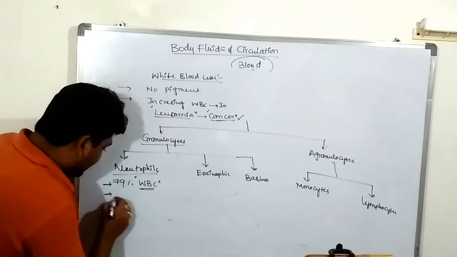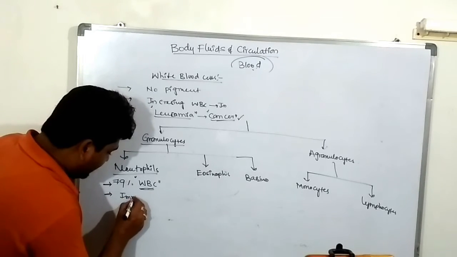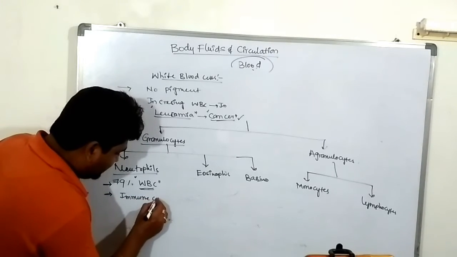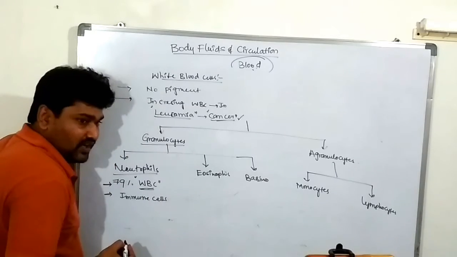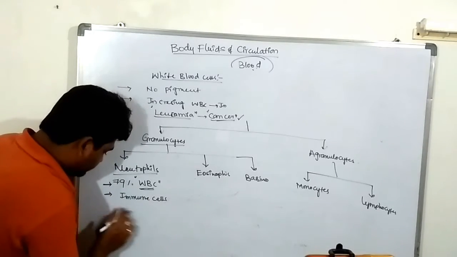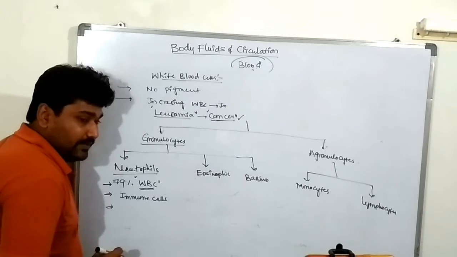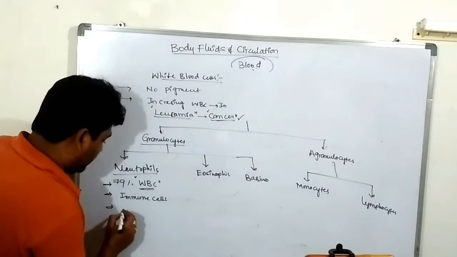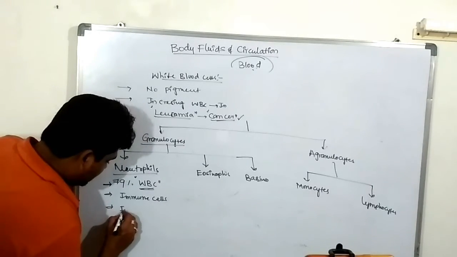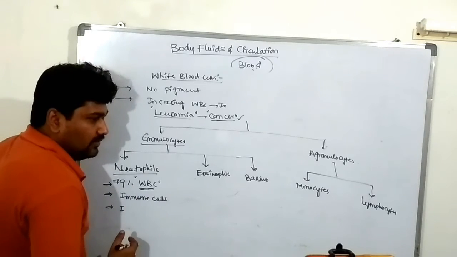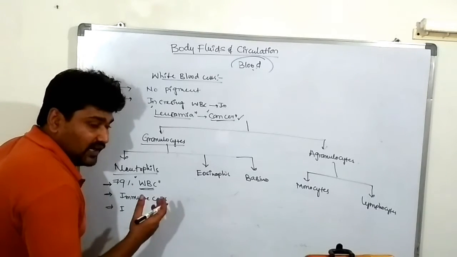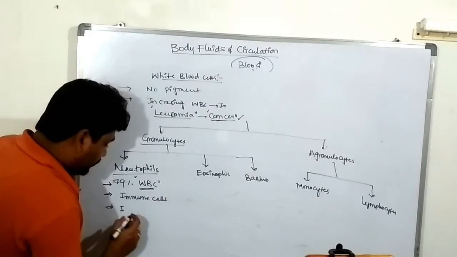It acts like an immune cell. Very, very important. Neutrophils act like immune cells. It causes inflammation of the body parts. If there is any microbial infection, the organ is completely inflamed by neutrophils.